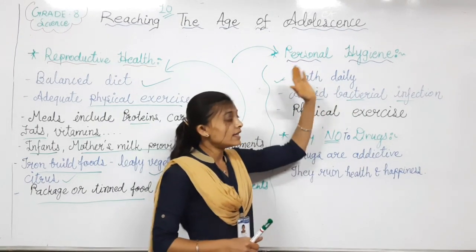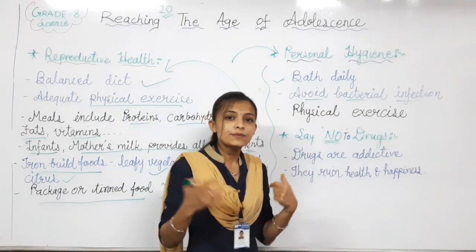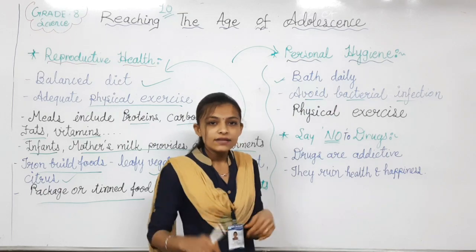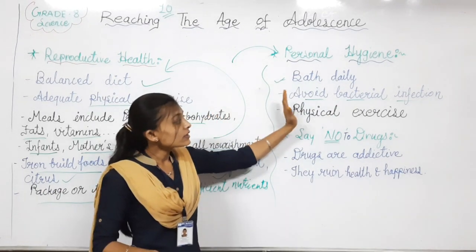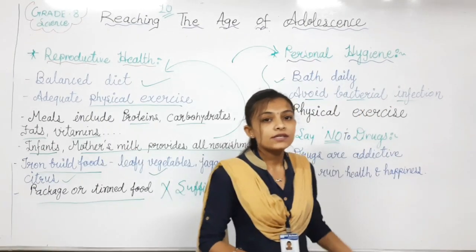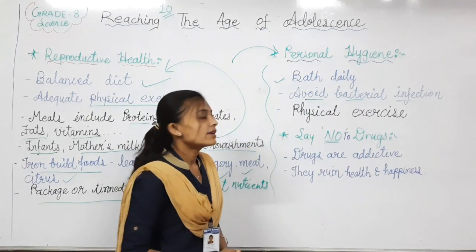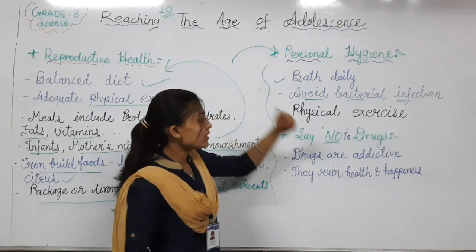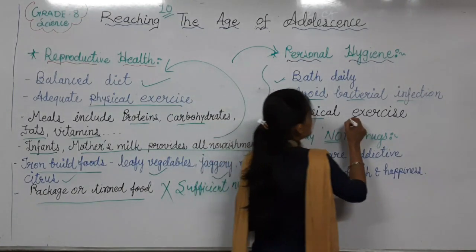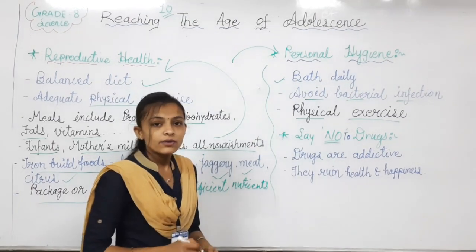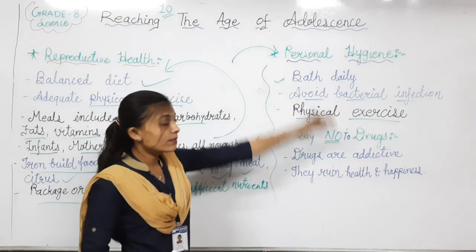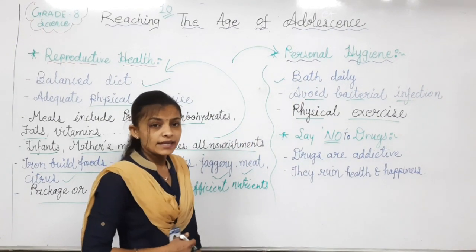You have to bath daily to avoid bacteria and germs spreading in and outside of the body. If you bath, it will remove them. Physical exercises also play an important role to keep your personal hygiene clean, neat and clean.